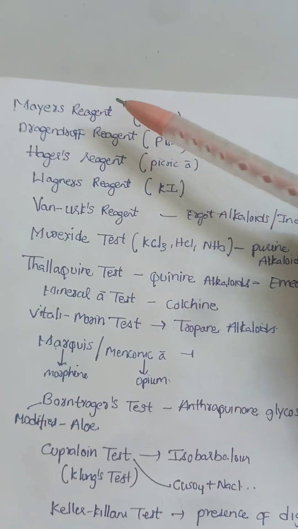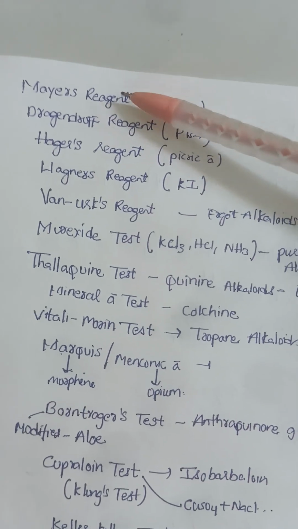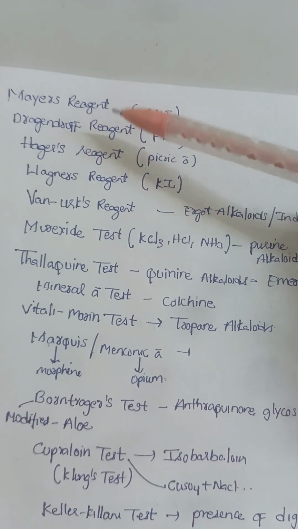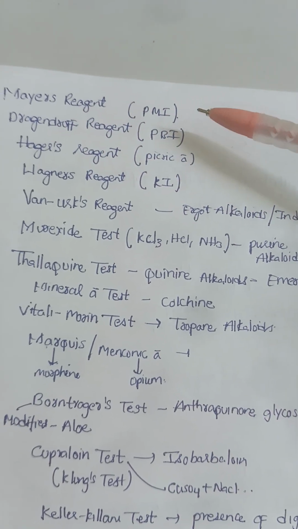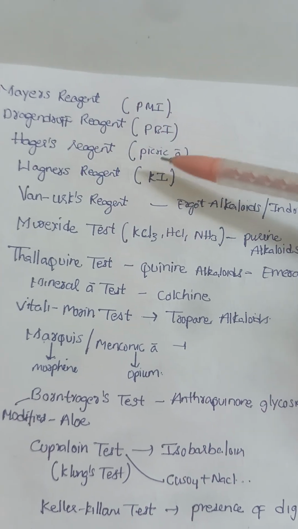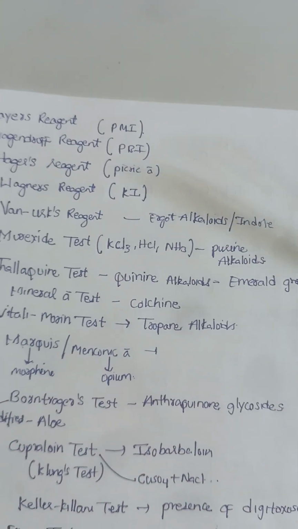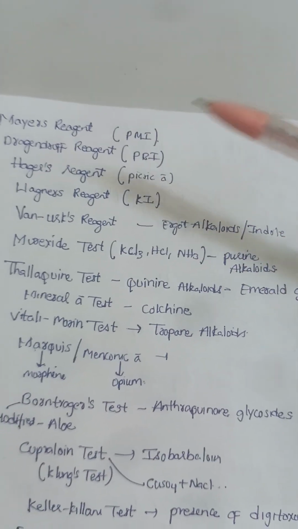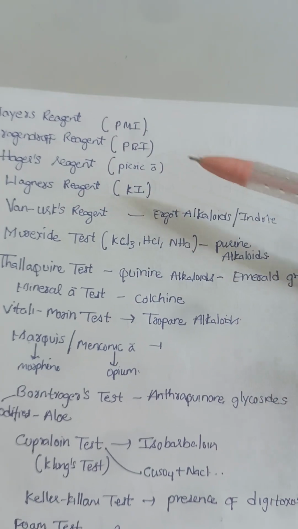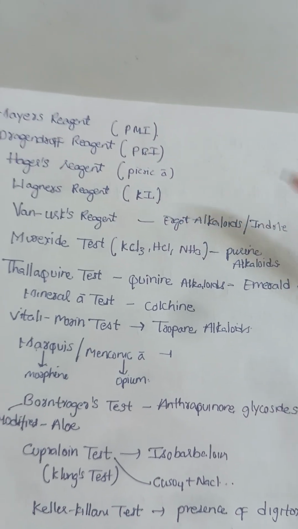So generally for alkaloids, we have Mayer's reagent, and study the reagent also. The Mayer's test contains a reagent of potassium mercuric iodide, and Dragendorff's reagent with the potassium bismuth iodide reagent, Hager's reagent, that is picric acid, Wagner's reagent, that is iodine in potassium iodide, and Van Urk's reagent. This Van Urk's reagent is mainly used for ergot alkaloids. So the first four are generally used for any alkaloids, but Van Urk's reagent is specifically for the ergot alkaloids or indole alkaloids. Generally, ergot alkaloids contain an indole ring.